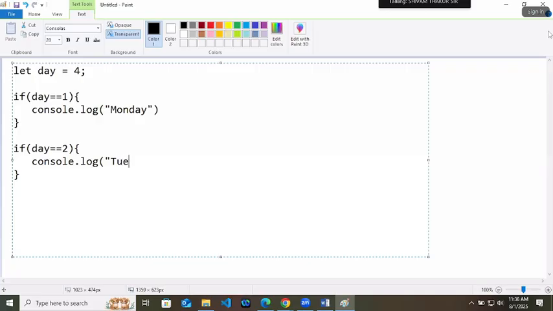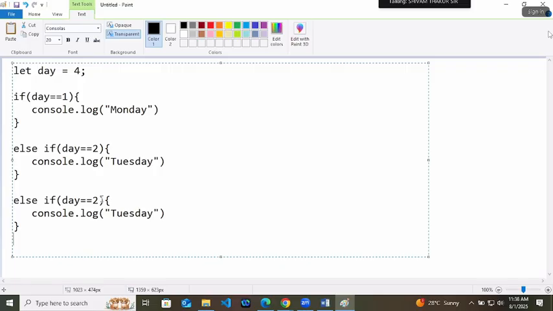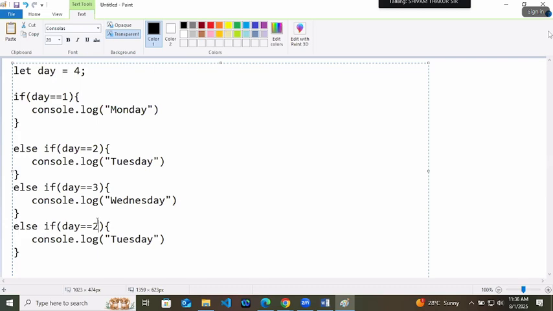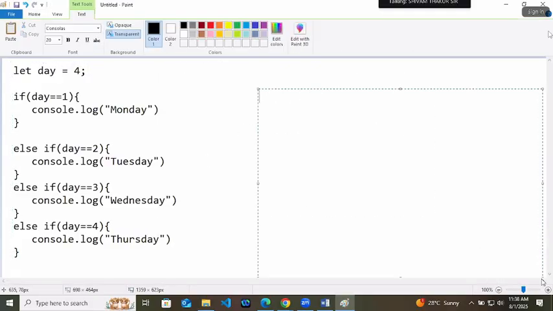But we will suggest that no, don't write like this. Write here else if. And other things should be in the same way. Else if day equals to 3, it should be going towards Wednesday. Else if day equals to 4, Thursday. The rest I will write here.